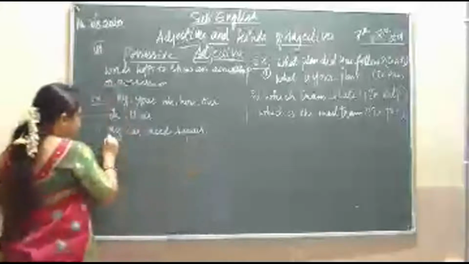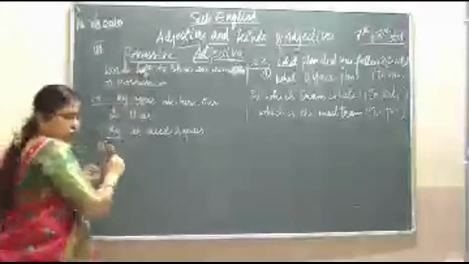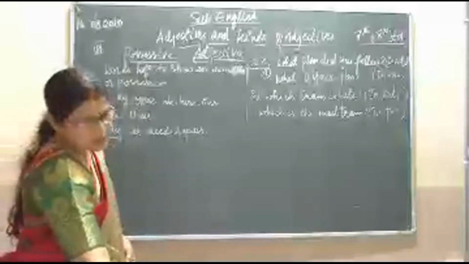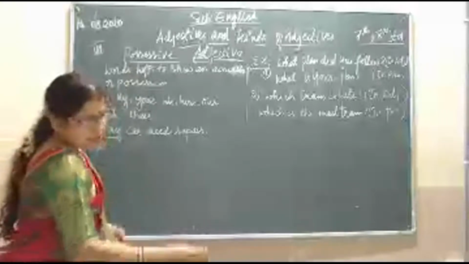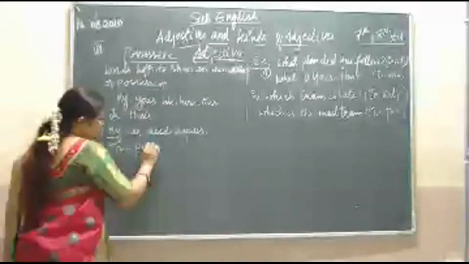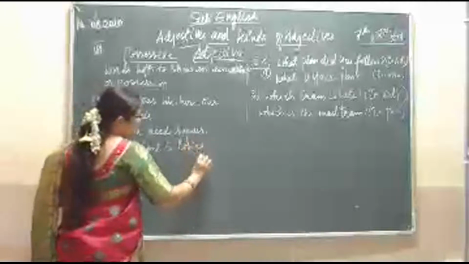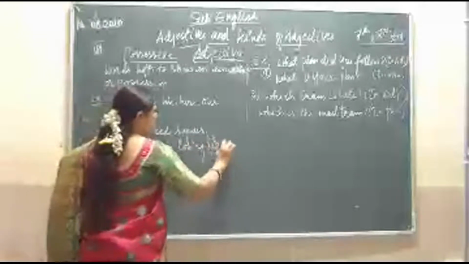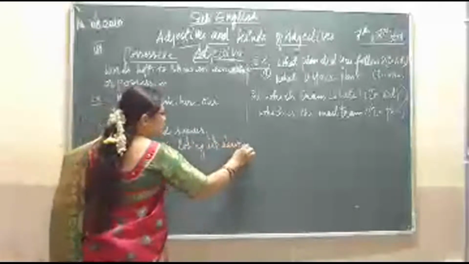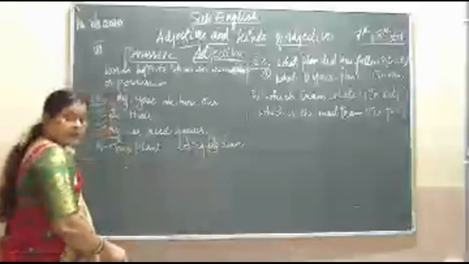Here you can see my, which is a possessive adjective. The next example is: this plant is losing its leaves. You can see here the possessive adjective, that is its.